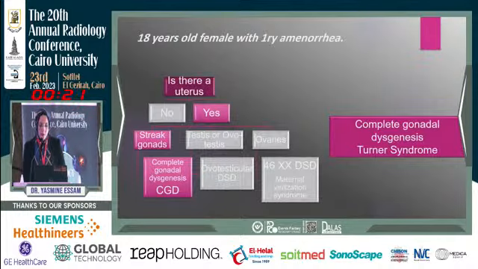This takes us to the part of the algorithm where we don't have any proper testicular tissue or palpable gonads. Yes, we have a dysplastic uterus, and for the gonads, we have streak gonads. So this is complete gonadal dysgenesis, Turner syndrome, and it was proved by the chromosomal analysis.